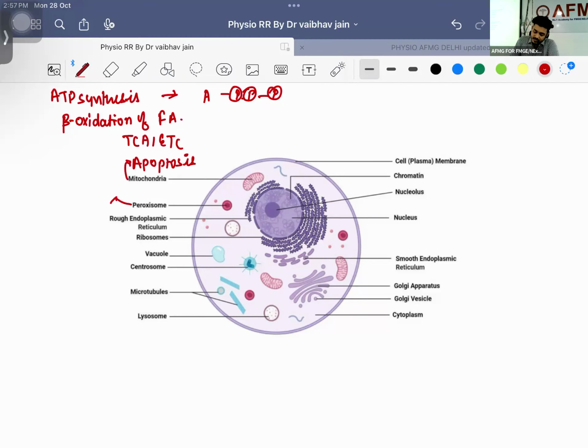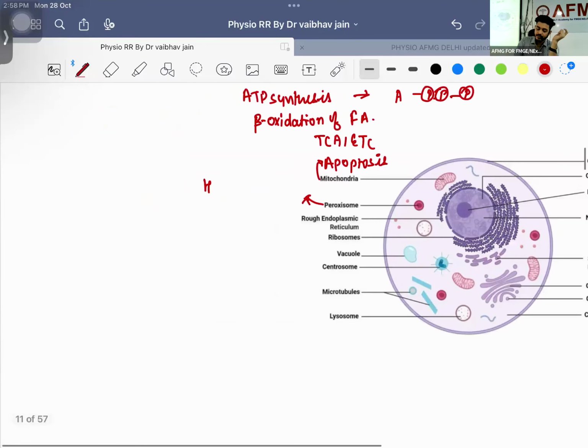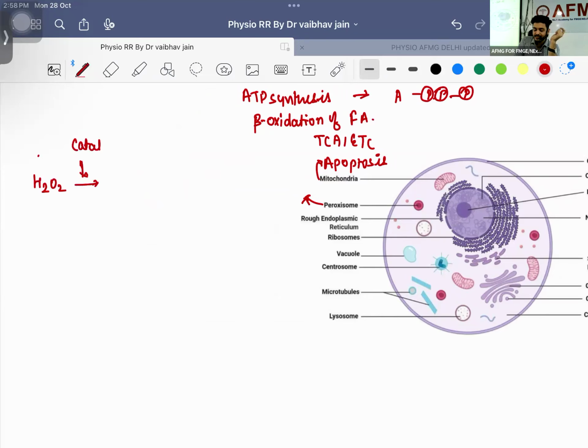What is the function of peroxisomes? They have the catalase enzyme, which is going to break down H2O2. With the help of the enzyme catalase, it is going to make H2O plus O2.